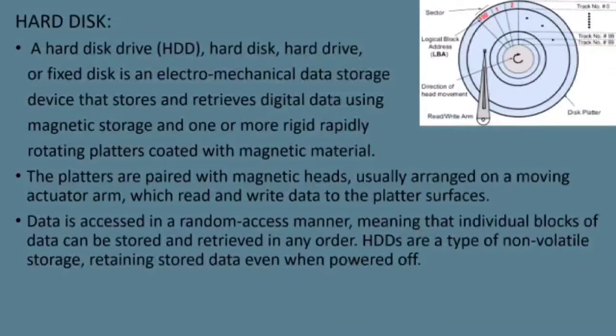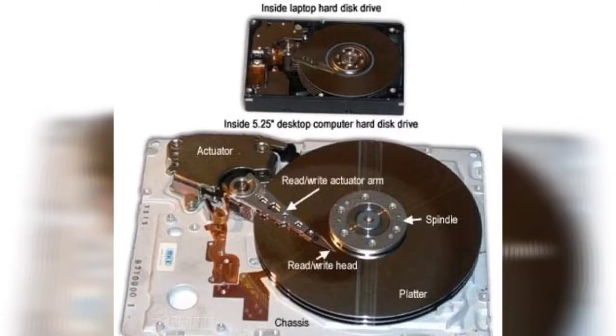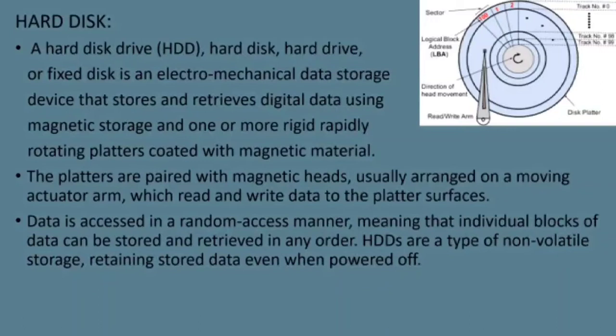A hard disk is an electromechanical data storage device that stores and retrieves digital data using magnetic storage and rotating platters coated with magnetic material. The platters are paired with magnetic heads, usually arranged on a moving actuator arm, which read and write data through the platter surfaces. Data is accessed in random access manner, meaning that individual blocks of data can be stored and retrieved in any order. HDDs are a type of non-volatile storage, retaining stored data even when powered off.